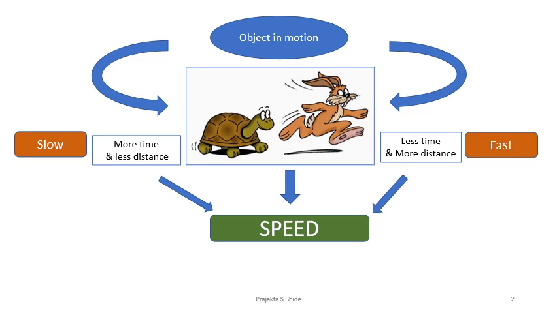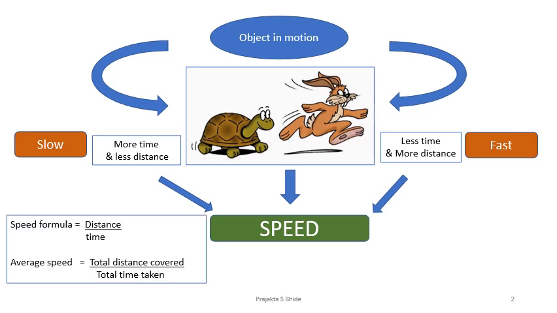I try to compute the distance covered by an object in given time, and that is where it leads me to a formula of speed, that is distance upon time. How much distance covered in how much time? So when I say that a car is moving on a highway with a speed of 50 kilometers per hour, I mean that the car will move 50 kilometers in 1 hour, 100 kilometers in 2 hours, and so on.